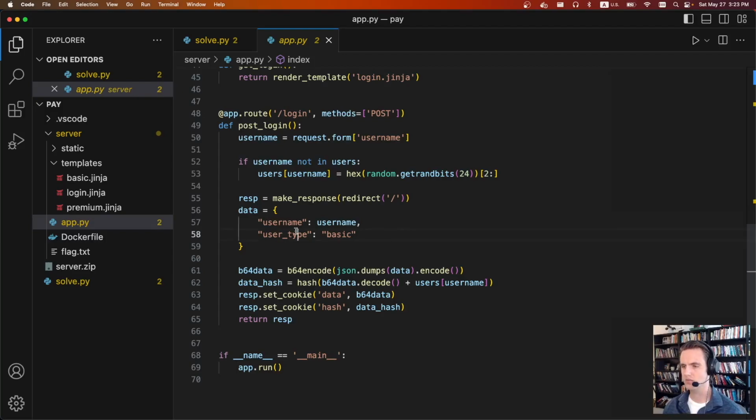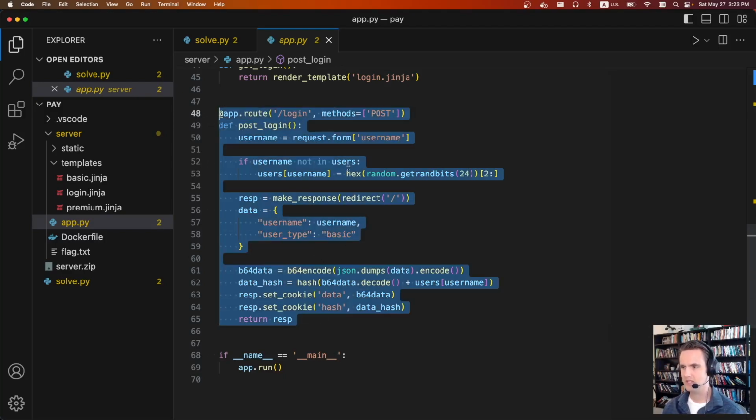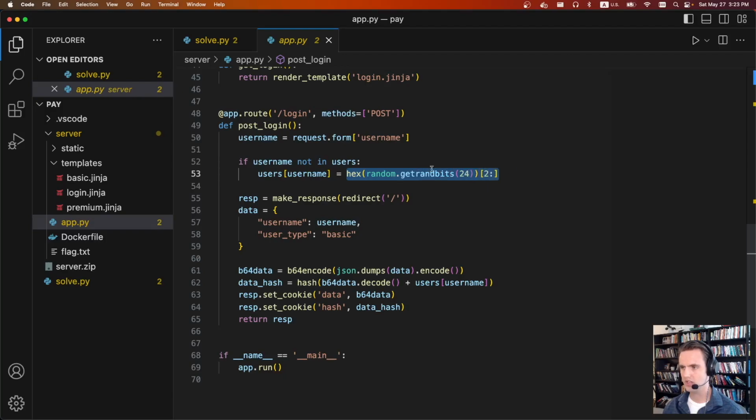So for that first part, we need to be able to forge cookies so we can specify arbitrary attributes, specifically this user type. We want to say premium, not basic. To do that, you can go through the code, but basically when you have a new user, it's going to call getRanBits24. The bug of this challenge is 24 bits is just not enough entropy for randomness or a token. You definitely need more. This is within the realms of offline brute forceability. It's brute forceable.